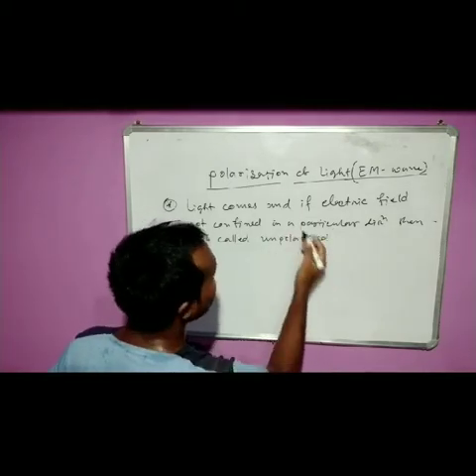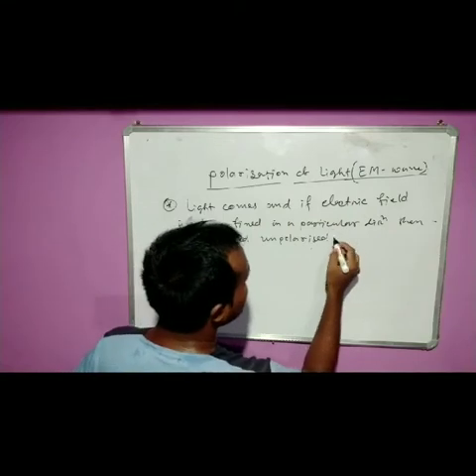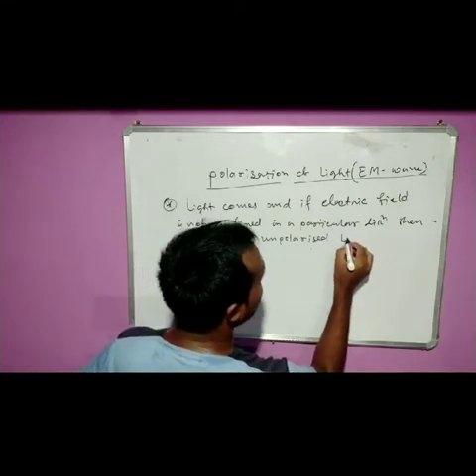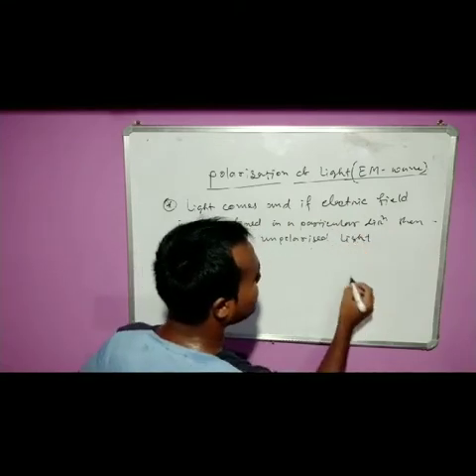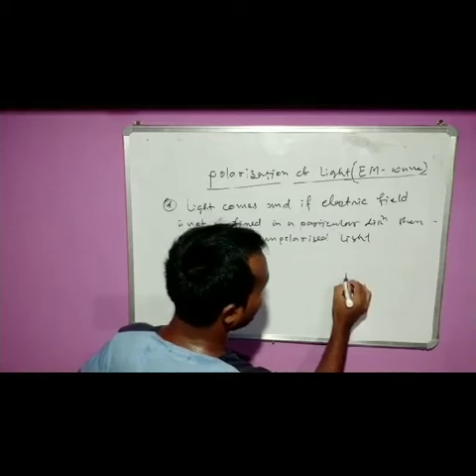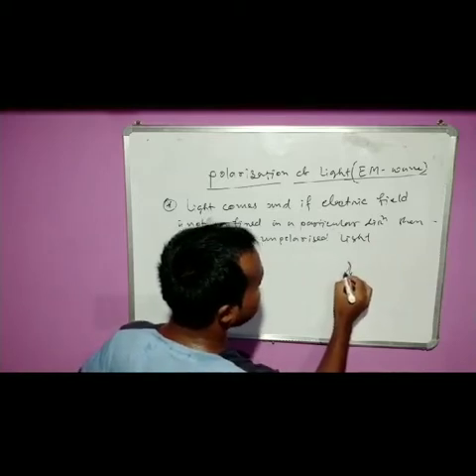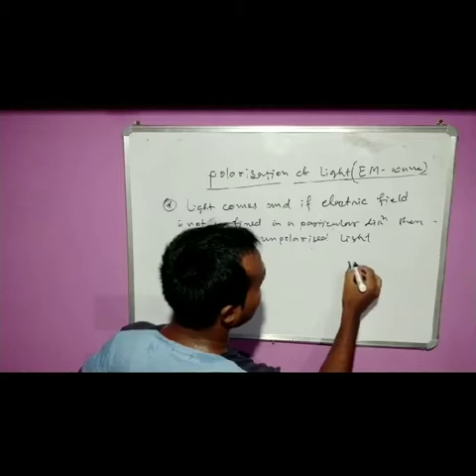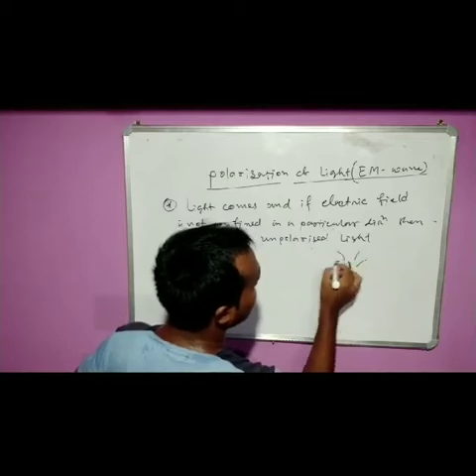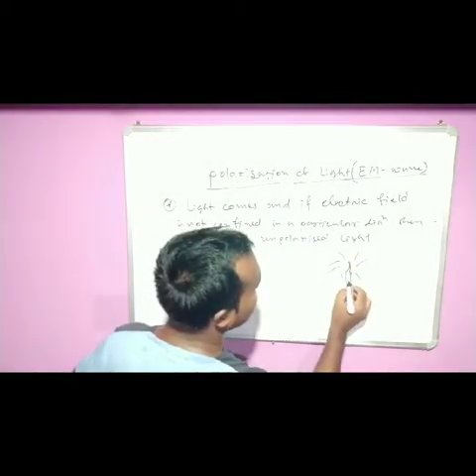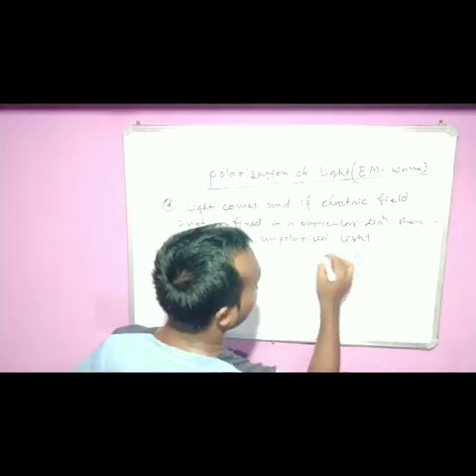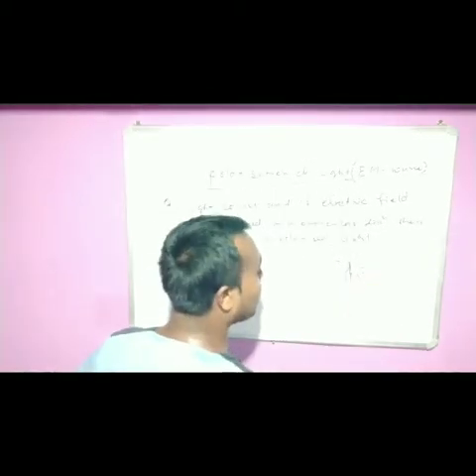Sometimes I can write Z or S. So unpolarized light means, from a bulb, light is spreading like this, clear? In all directions, no confinement will be there.